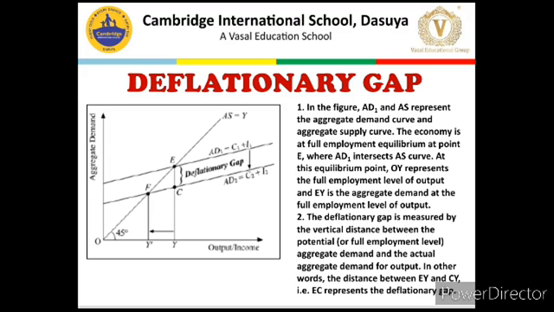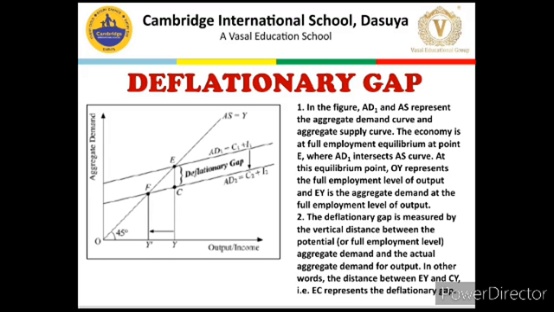So this gap of EC or CE represents the deflationary gap, because as we took an example, the AD required is 10,000 at point E, but the actual AD is 8,000 at point C. So we can say that this gap of EC represents 2000 crore, or the deflationary gap.